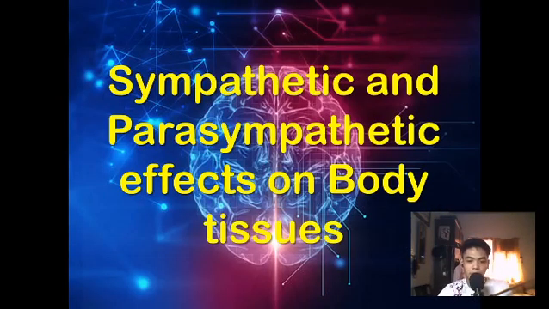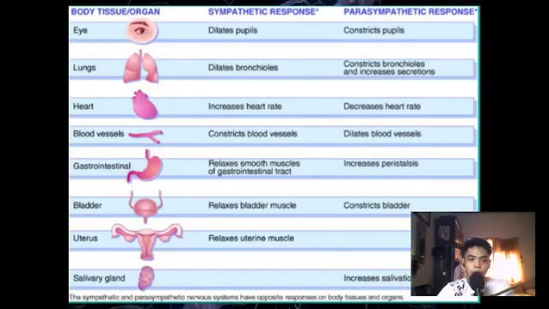Sympathetic and parasympathetic effects on the body tissues. In the eyes, in the sympathetic response, the pupils dilate. Meanwhile, in the parasympathetic response, the pupils constrict. In the lungs, the sympathetic response dilates the bronchioles, and the parasympathetic response constricts bronchioles and increases secretion. In the heart, sympathetic increases heart rate, and parasympathetic decreases heart rate. Blood vessels: sympathetic constricts blood vessels.